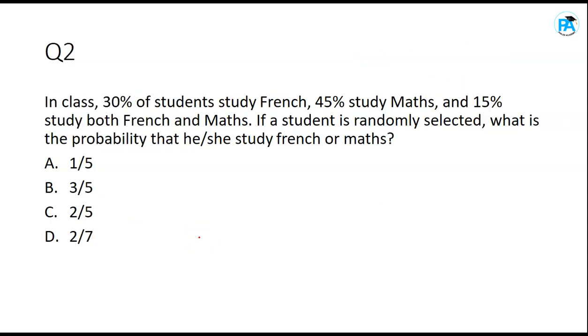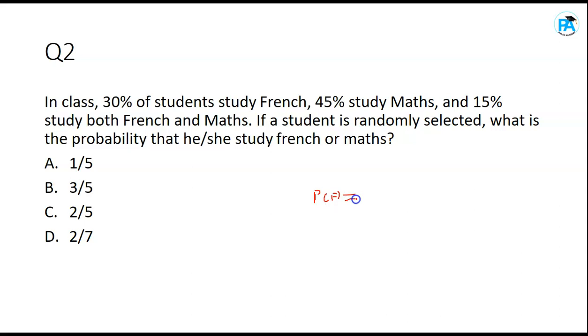In a class, 30% of the students study French. I want you to know that probability can be given in percentage form or in decimal form. So in a class, 30% of the students study French, meaning probability of those who study French is 30%, which is 30/100.